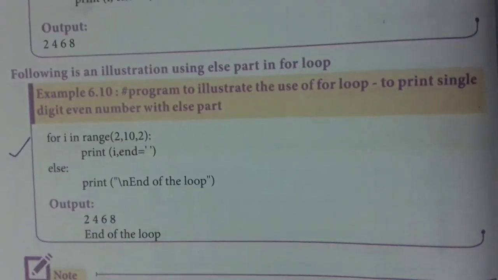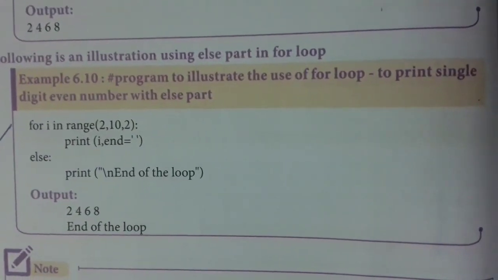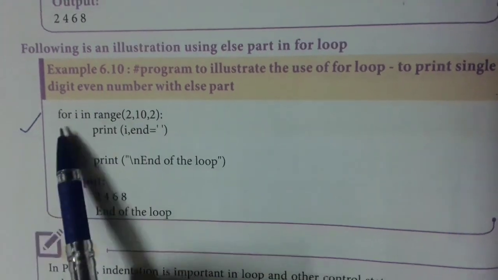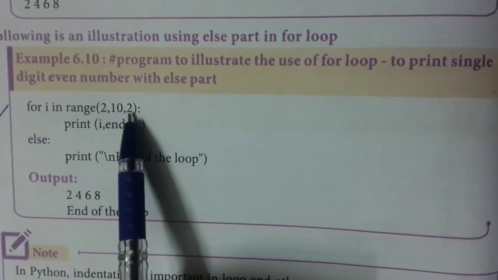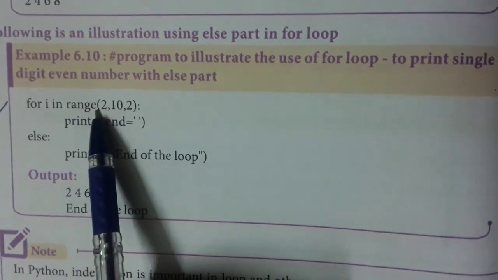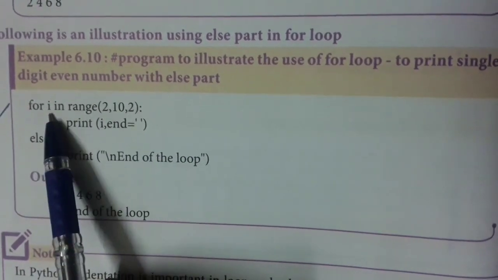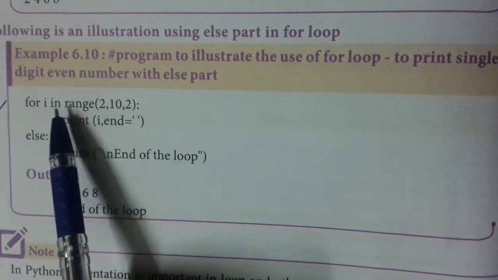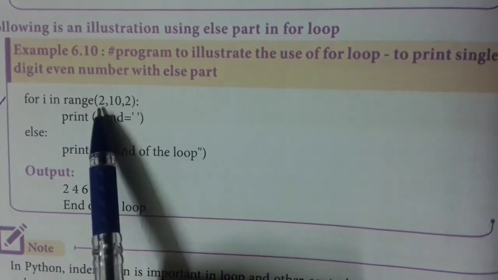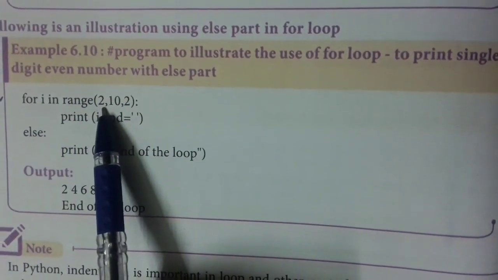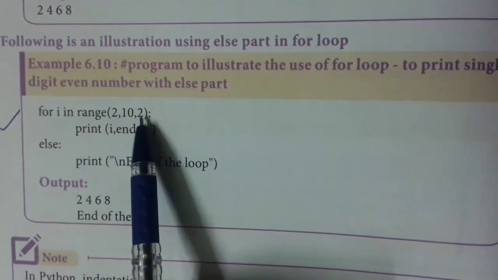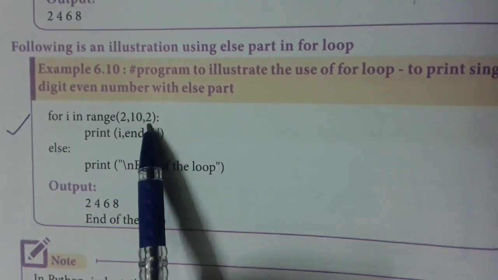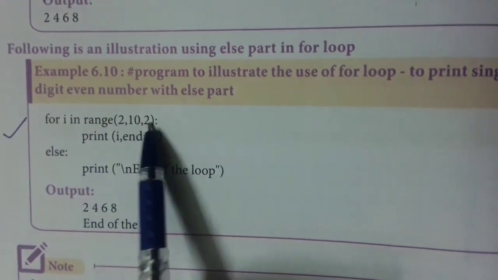Next one we have is the example for loop. See this example, for i in range(2, 10, 2). I already told about the range function. Here i is the counter variable. Inside the range you have to give the starting value 2, end value 10, and this has to be increased by 2. This is the first statement.